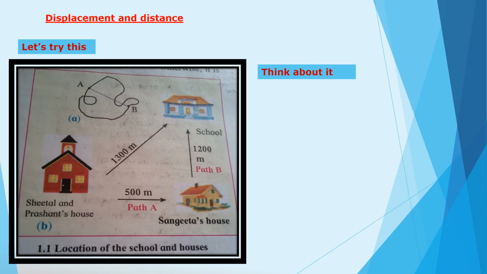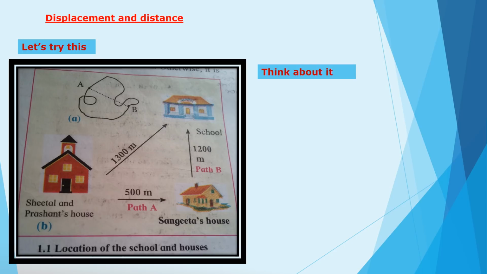The distance measured along the curved path, including the loop from A to B, is the correct distance as far as the distance covered by a particle moving from A to B along that path is concerned. The distance measured along the dotted line gives the magnitude of the displacement of the particle from A to B.